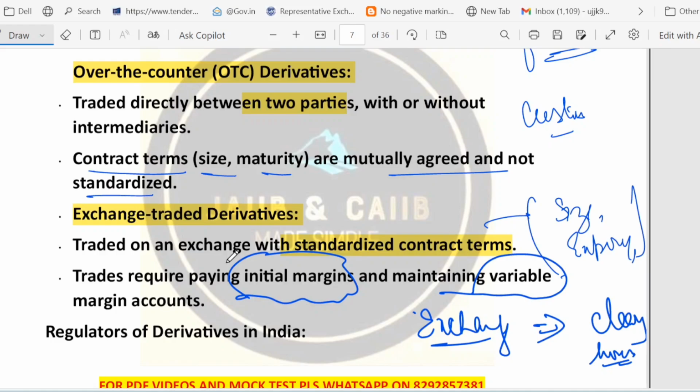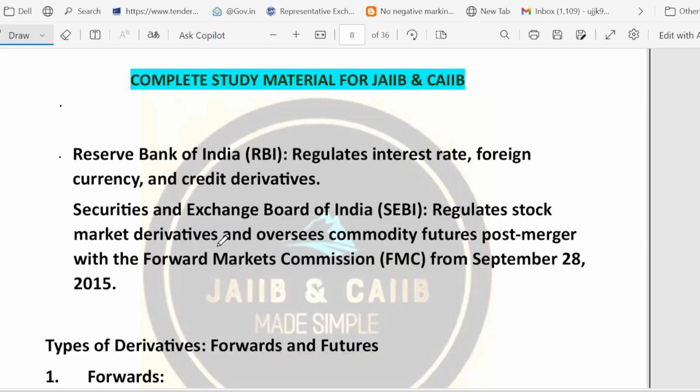Now friends, I think it is clear now who the regulators are that we have just discussed. Who watches over derivatives in India? The Reserve Bank of India regulates derivatives tied to interest rate, foreign currency and credit derivatives, right?